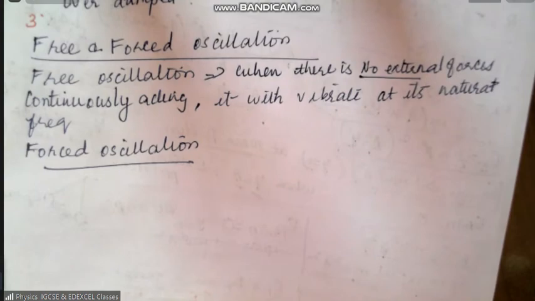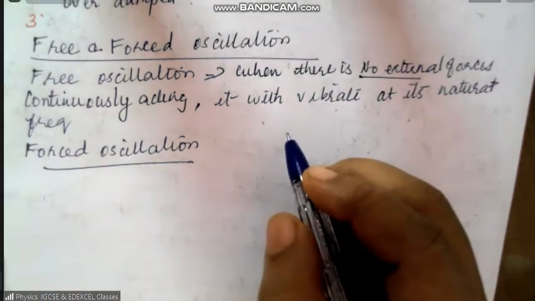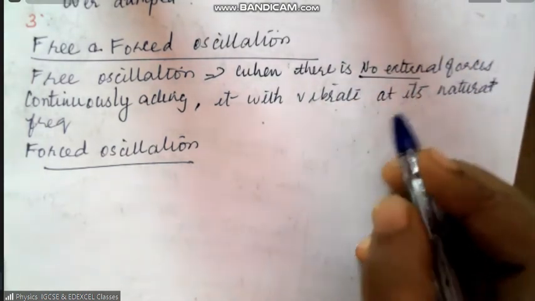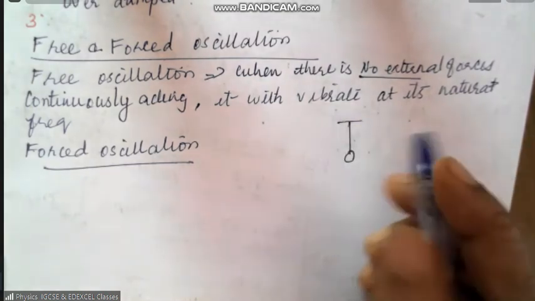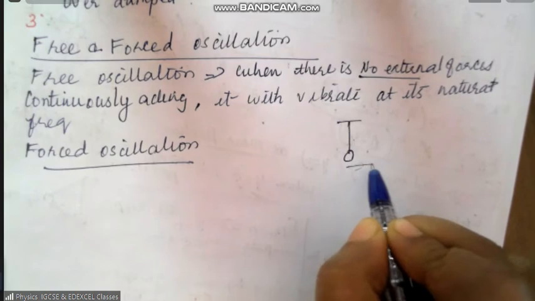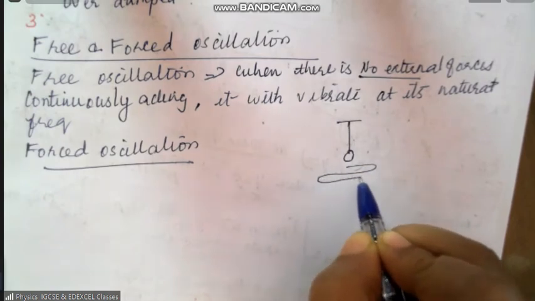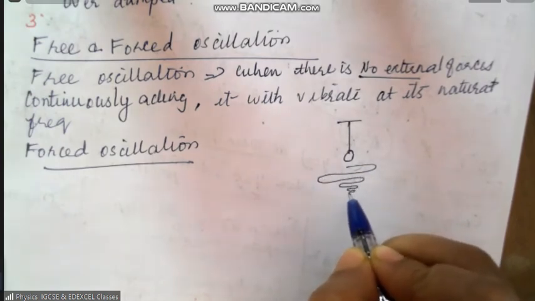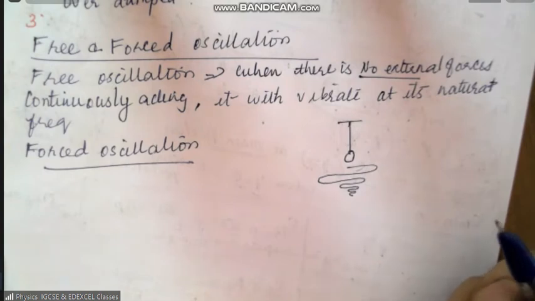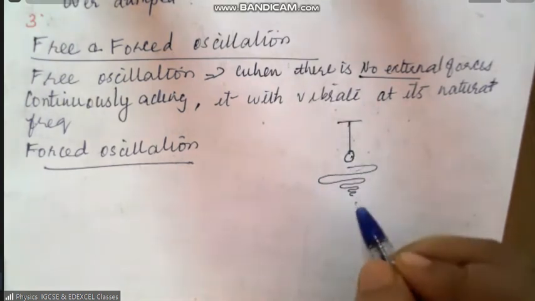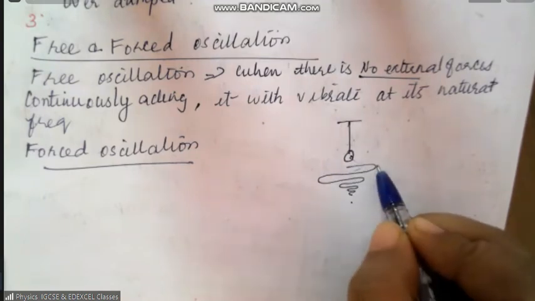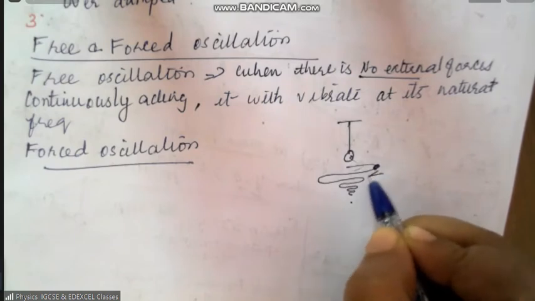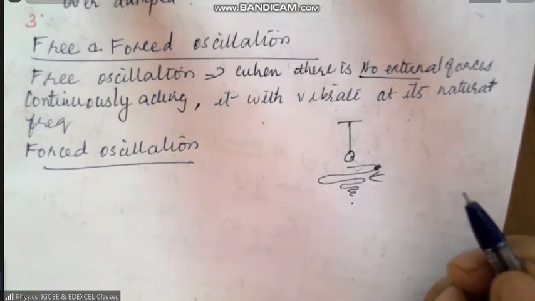Look here. Assume that you are on a swing and there are external forces acting, and you will make this kind of motion and finally you will come to rest, right? You don't want it to come to rest. So what do we do? Every time it passes, say, this position, we give an additional force.